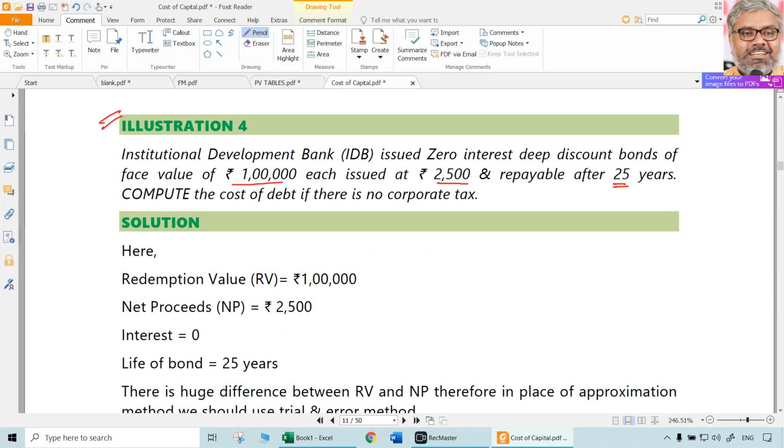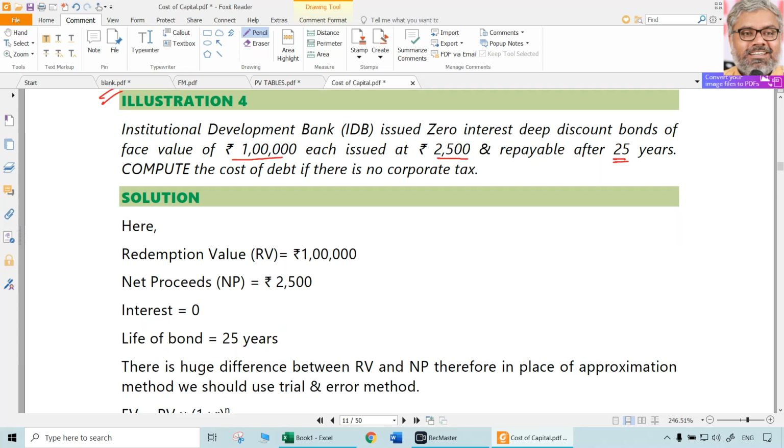So the point is, in this case, 1 lakh rupees face value, 0 interest, means no interest at all. So after 25 years, it will give 1 lakh. That 1 lakh, if you discount it with some rate, we don't know that rate, that should be equal to what? 2,500.